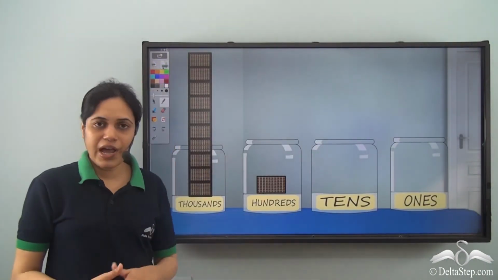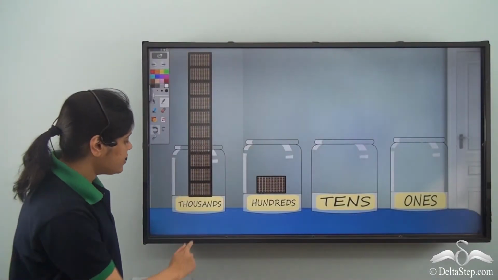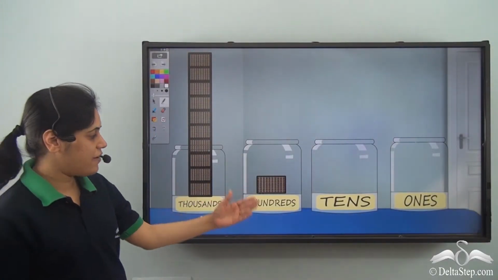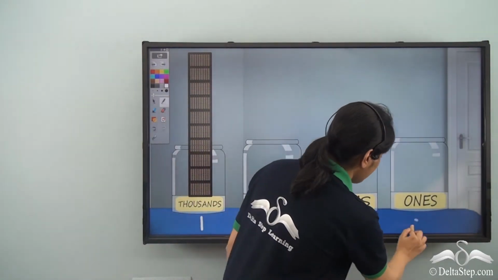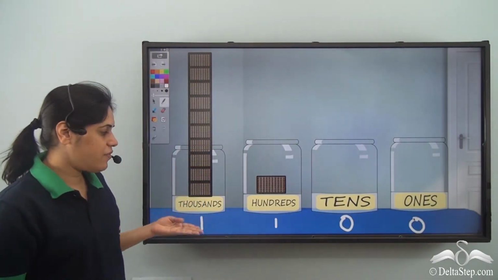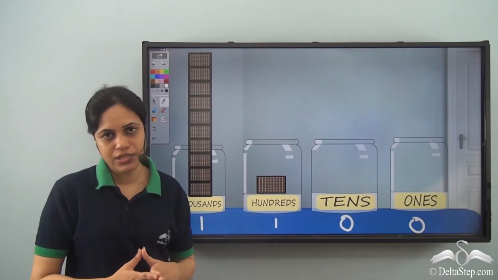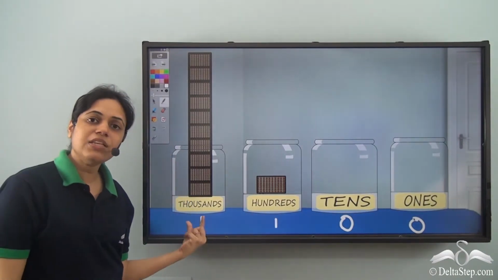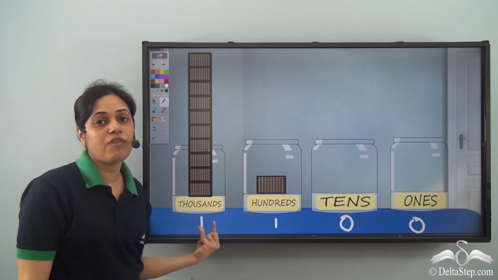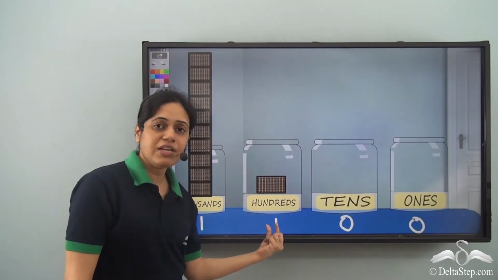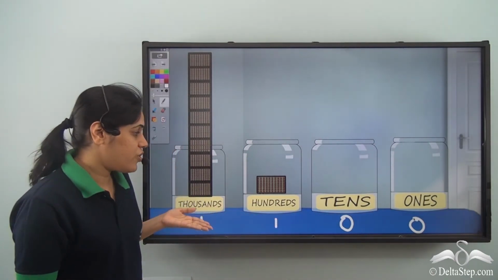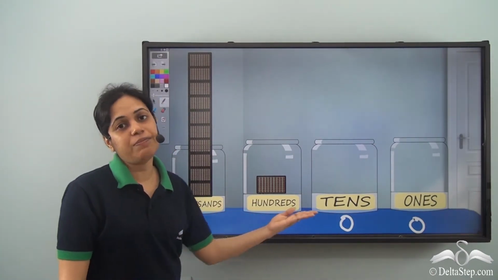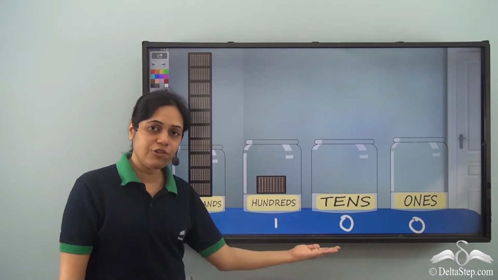So this is what we have. 1 stack of 1000 cookies and 1 group of hundreds, no tens, no ones. So there are 1100 cookies. So this one is in the thousands place. It stands for 1000. This one is in the hundreds place. It stands for 100. So writing digits in different places gives them different values.